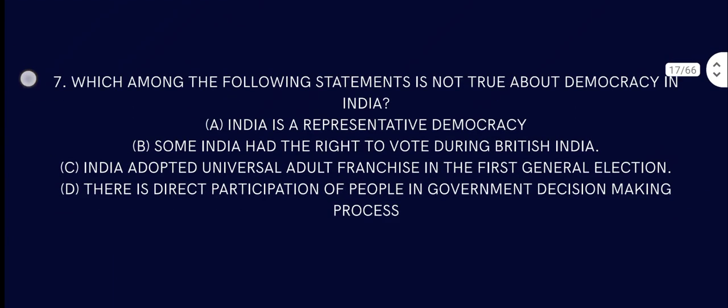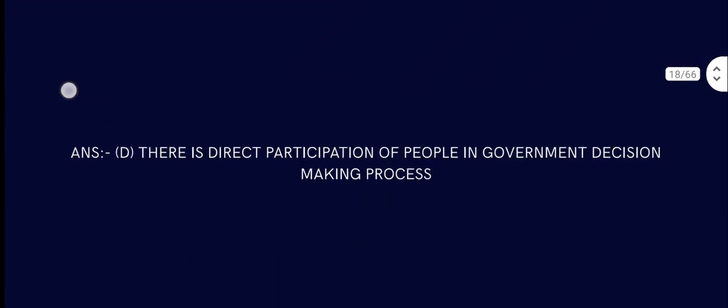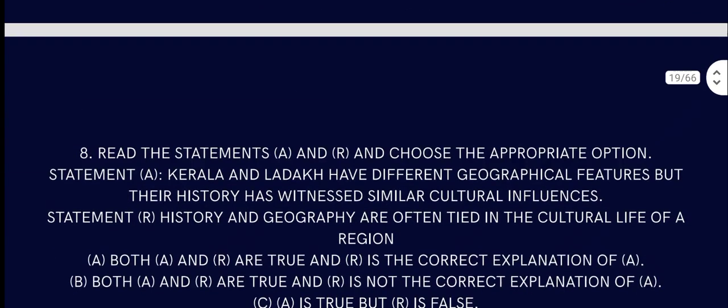Question number 7. Which among the following statements is not true about democracy in India? India is a representative democracy. That is true. The question asks for which one is not true. Some Indians had the right to vote during Independence. That is also correct, some rich Indians had the right to vote. India adopted universal adult franchise in the first general election. That is correct. Is there direct participation of people in government and decision making? So the answer is D. There is no direct participation. We choose our representatives and they make the laws and everything for us.